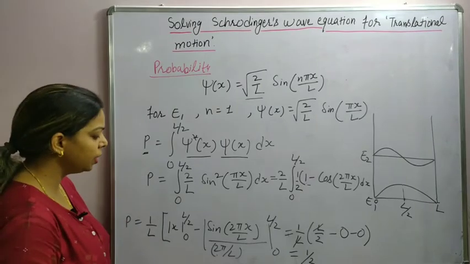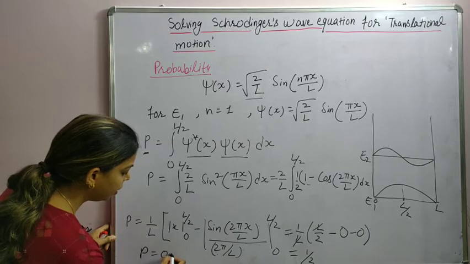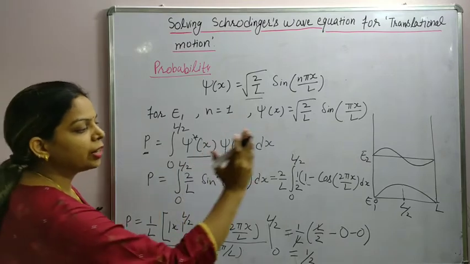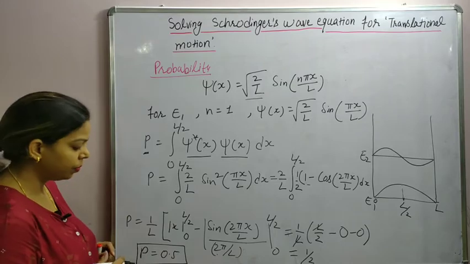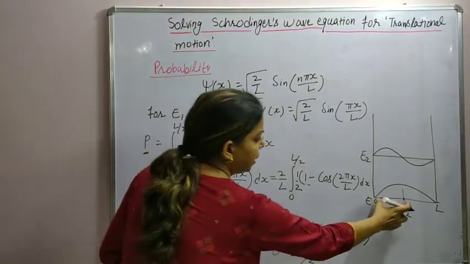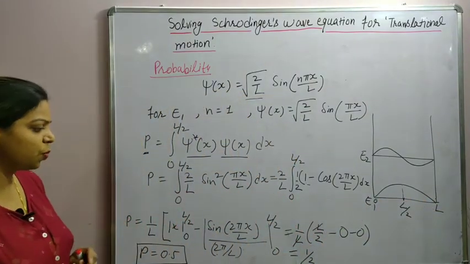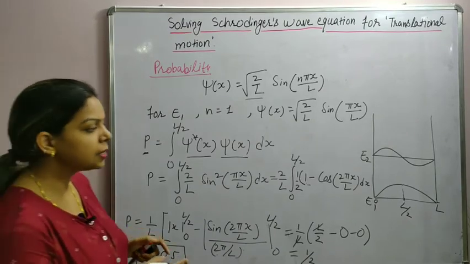So we can say the probability of finding the particle from 0 to the center of the box is half. In the rest of the half, it will again be 0.5. So half probability this side, half this side, total becomes 1. So this was when n is equal to 1. Now comes the second case.